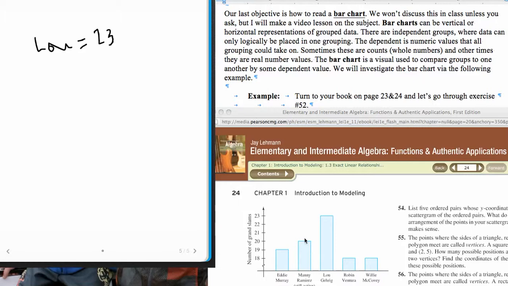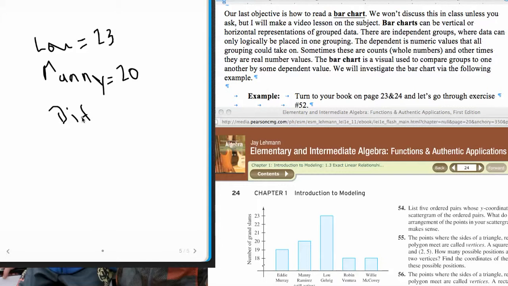And then I'm going to come back here and I'm going to look at Manny Ramirez's, and Manny Ramirez looks like he's at 20. So I'm going to put in here Manny is equal to 20, and therefore the difference is what I need.